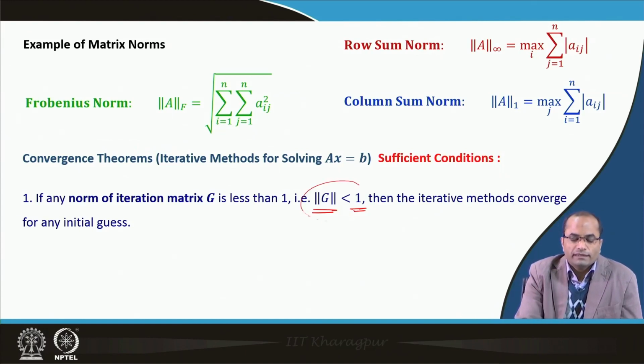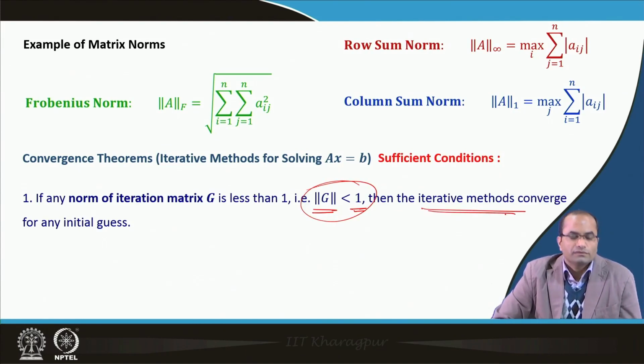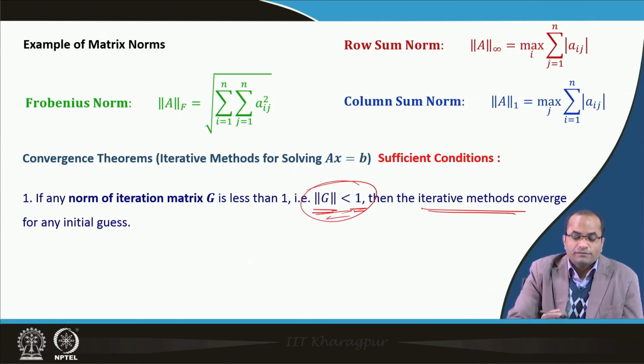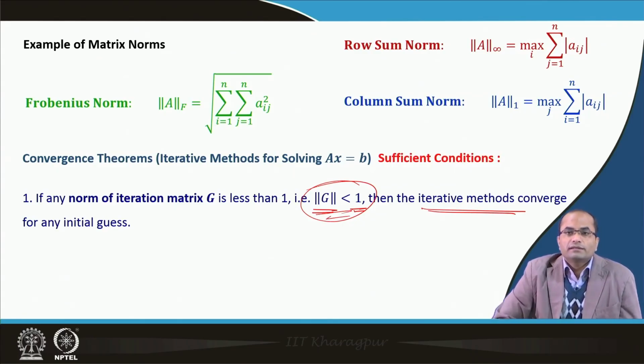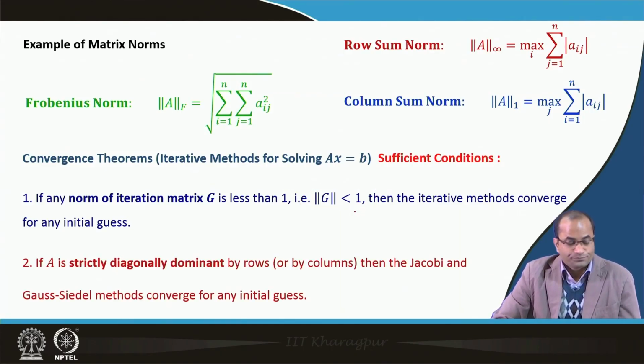So, if we find that any norm is less than 1, then we can say that the iterative method will converge. This is one of the sufficient conditions we have, but sufficient condition means that if we find that a norm is not less than 1, then we cannot say anything. We have to actually go for the necessary and sufficient conditions, that means the evaluation of eigenvalues of this G.